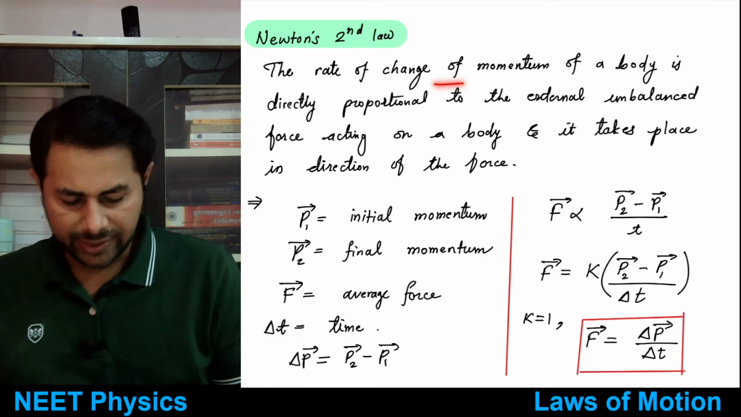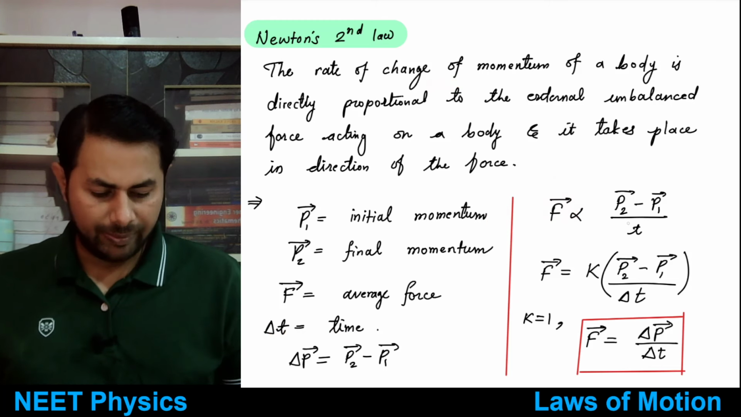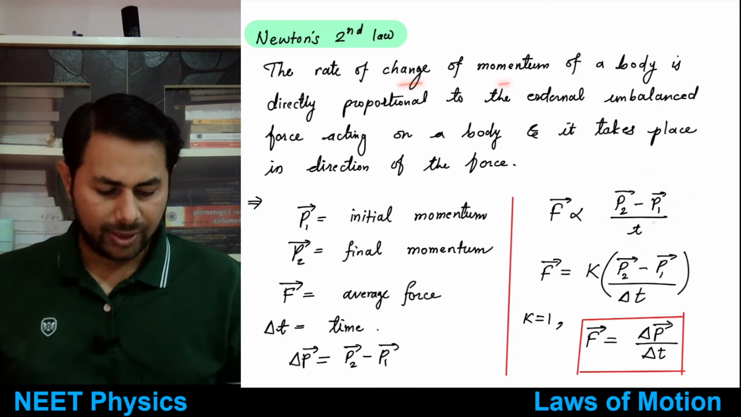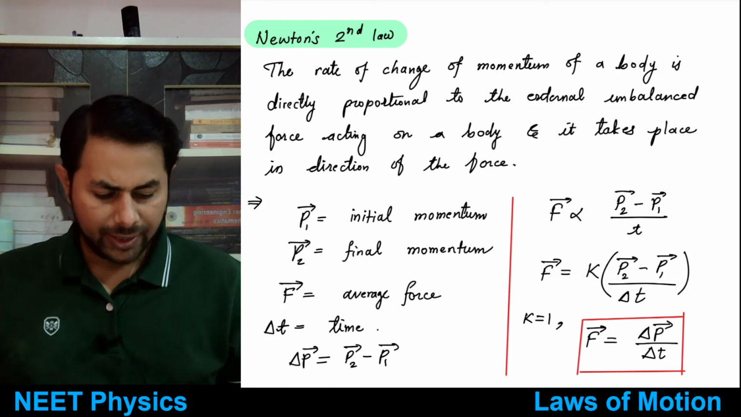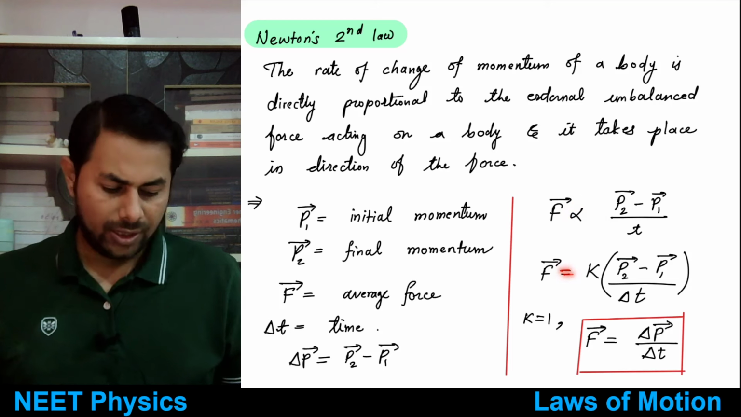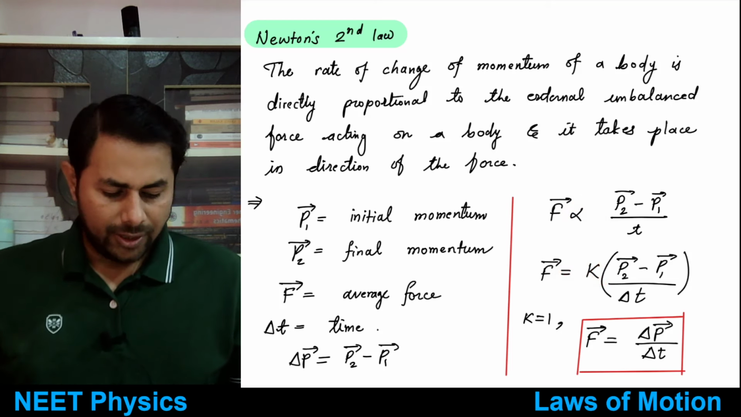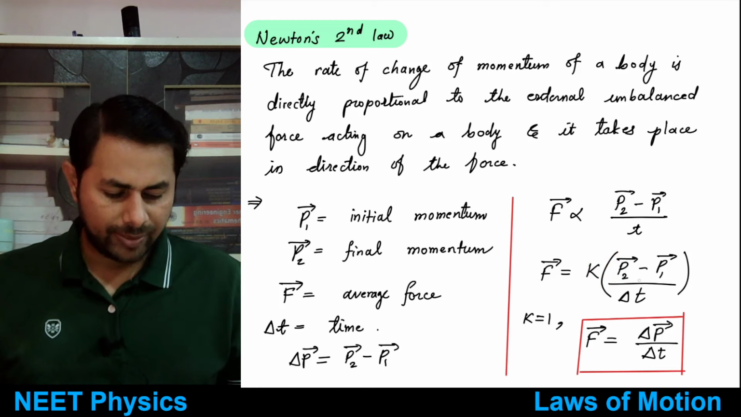Then Newton says that this force is proportional to the change in momentum divided by time. He says the rate of change of momentum is directly proportional to the force, right? Then you remove the proportionality sign and put an equality sign, and a constant will come. So force is equal to k, some constant, multiplied by P2 bar minus P1 bar divided by delta t.